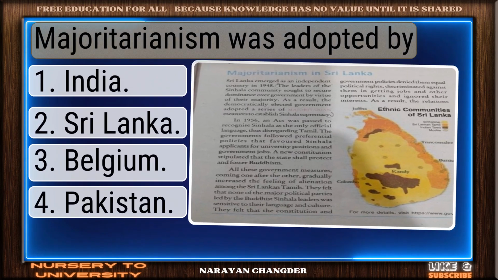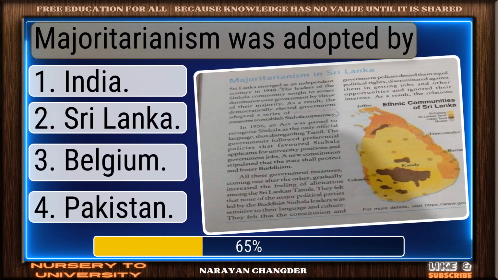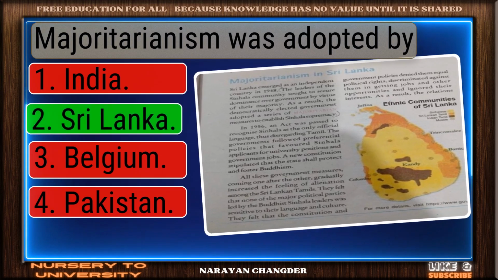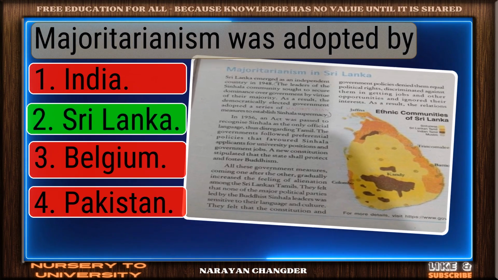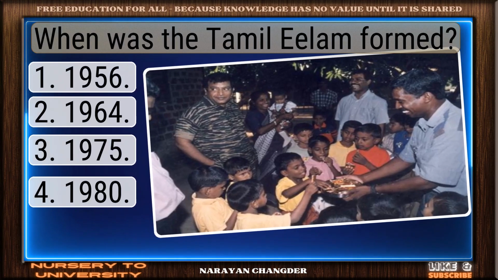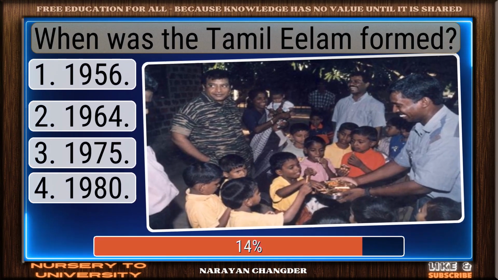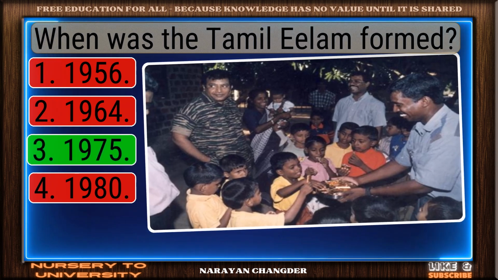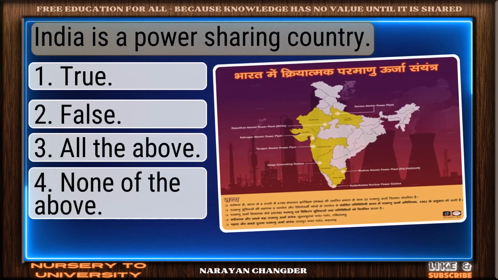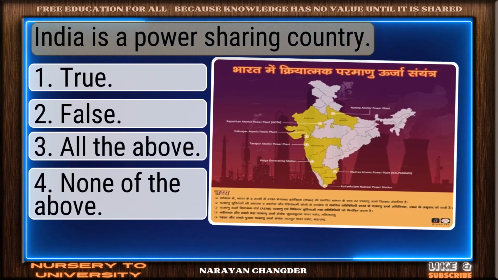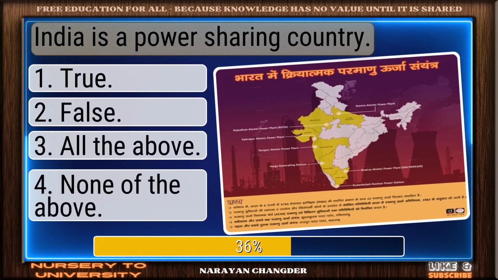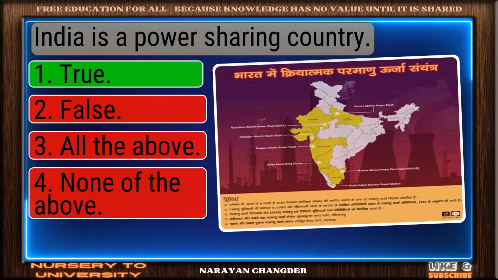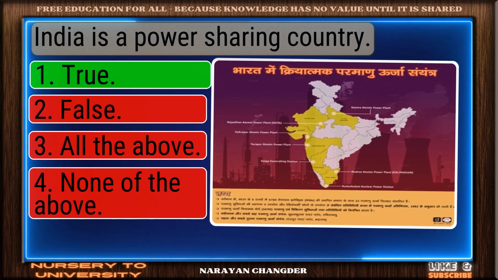Majoritarianism was adopted by? Great job. Sri Lanka is accurate. When was the Tamil Eelam formed? Excellent. 1975 is well reasoned. India is a power-sharing country. You got it? True fits.